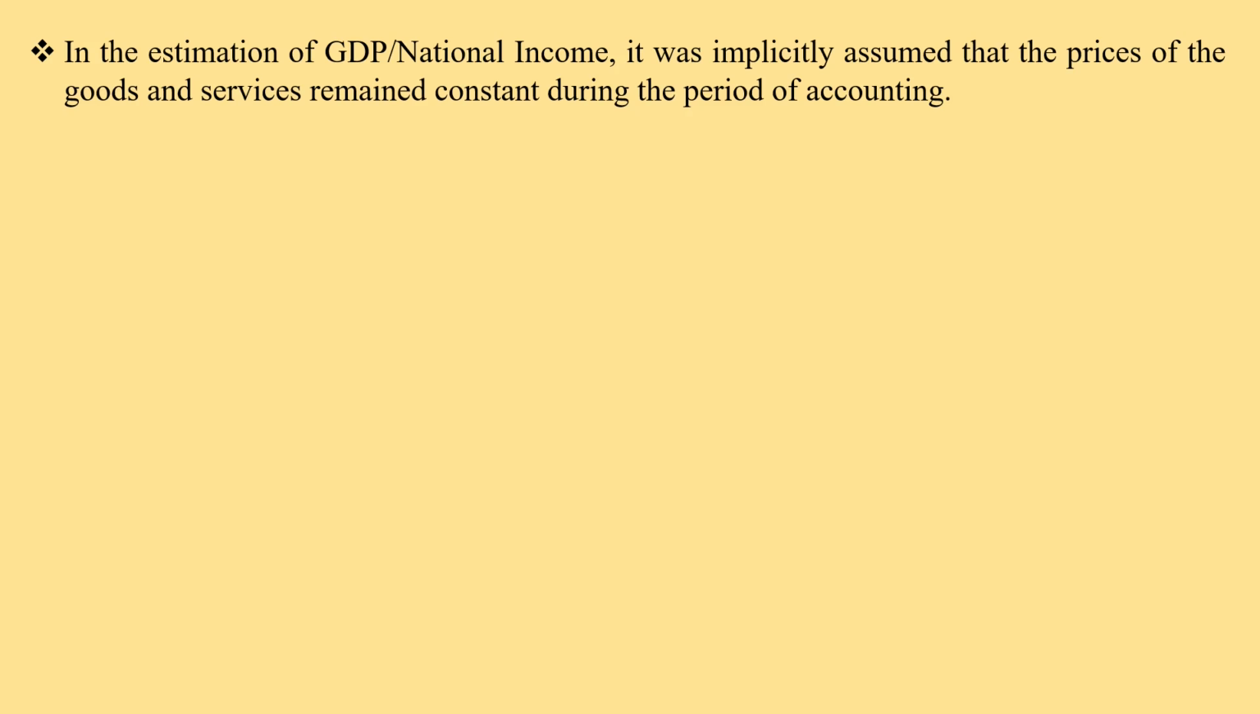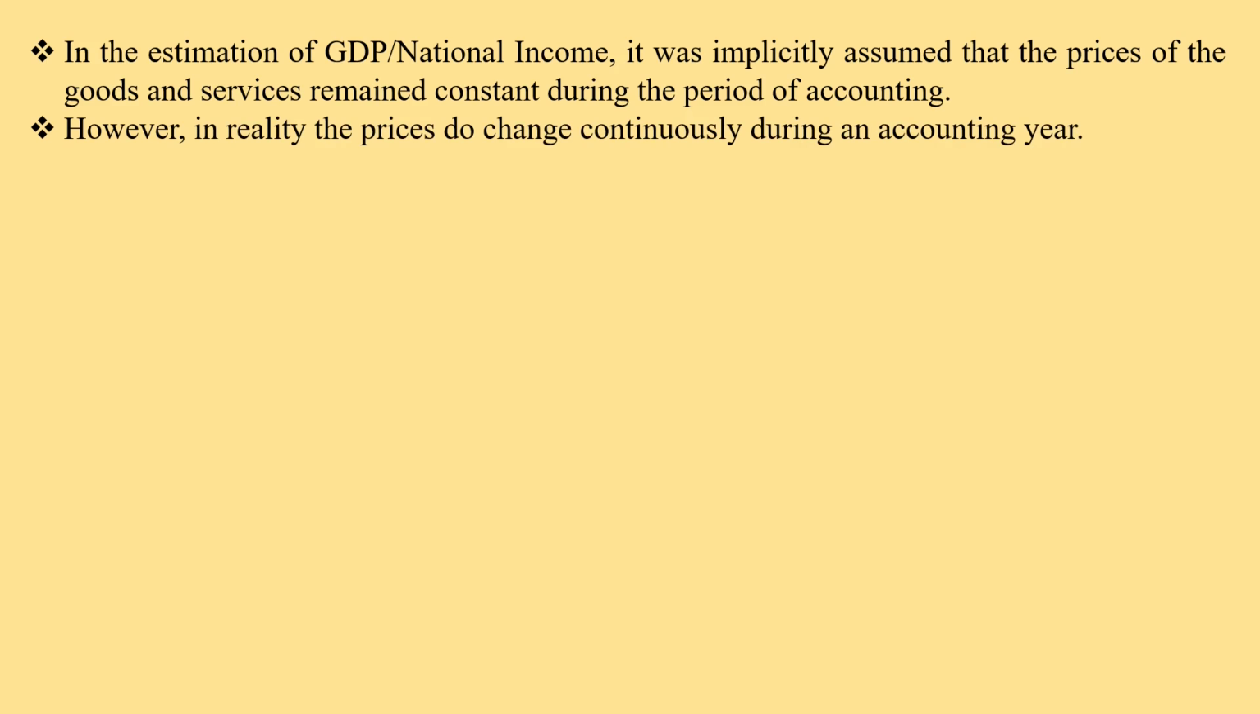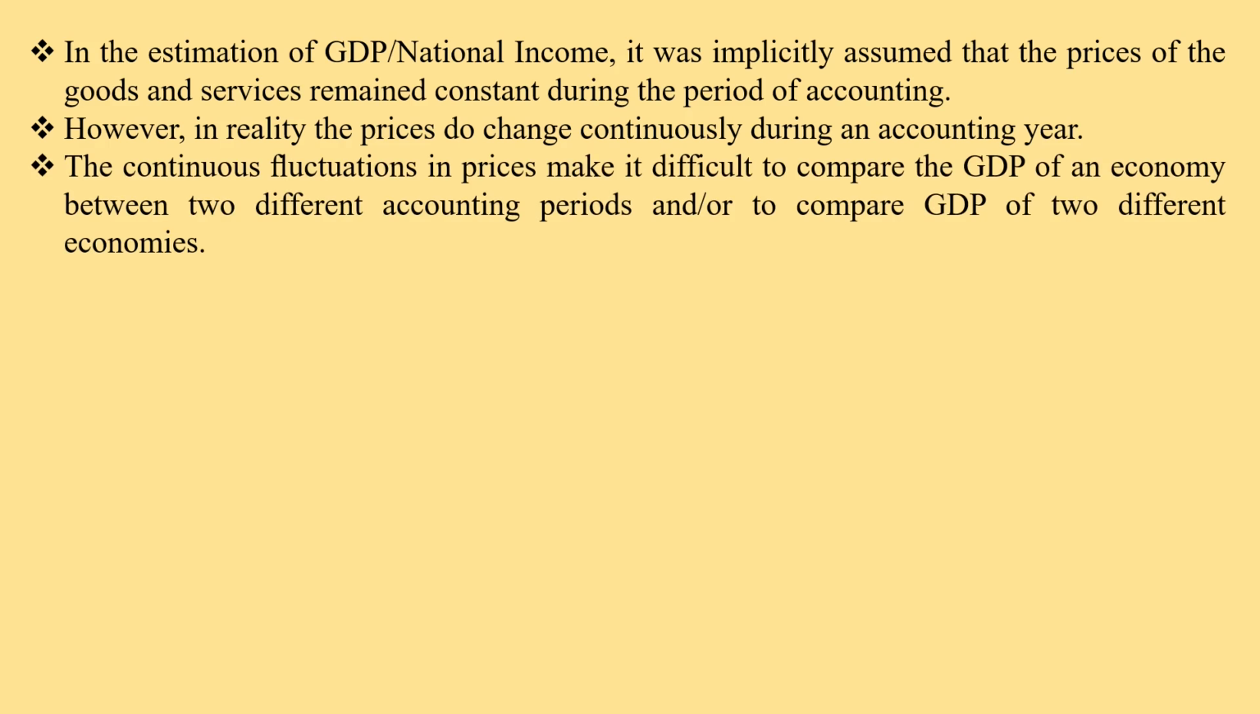We know that in the estimation of the GDP, that is national income, it was implicitly assumed that the prices of the goods and services remained constant during the production process in an accounting year. However, in reality, the prices do change continuously during the accounting year. The continuous fluctuation in the prices makes it difficult to compare the GDP of an economy between two different accounting periods and to compare the GDP of two different economies.